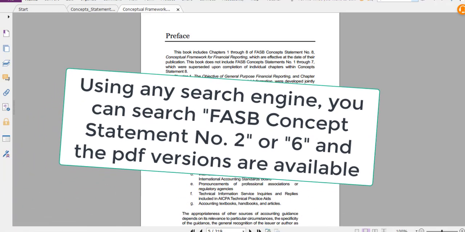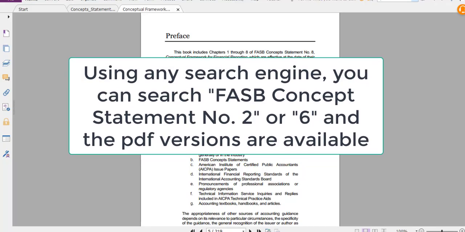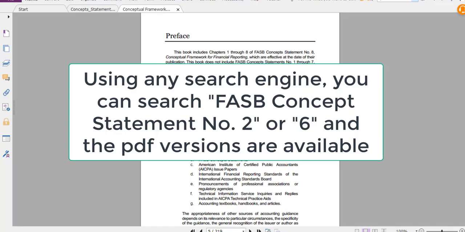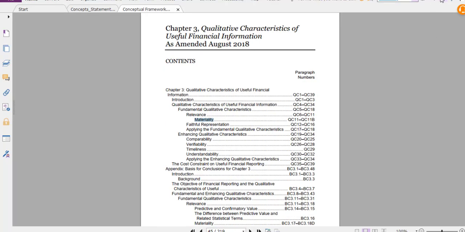If you want to find concept statements 2 or 6, just go to a search engine and look for FASB concept statement number 2 or concept statement number 6. If you do a search for that, you can find the PDFs that are still there and available. It's just that they're difficult to find on the front page of FASB. They've kind of got them buried, so using a search engine is a lot easier way to do that. So once you find the information, you can search, for example, materiality, and you can find information in materiality. I'm just going to keep searching until I find a section that I want to read.